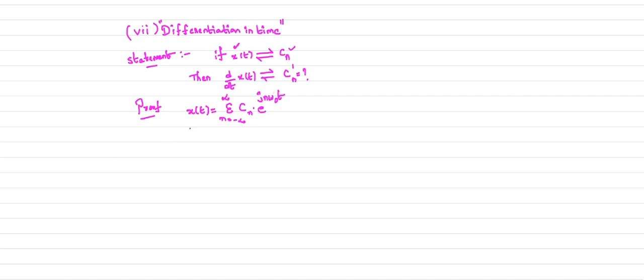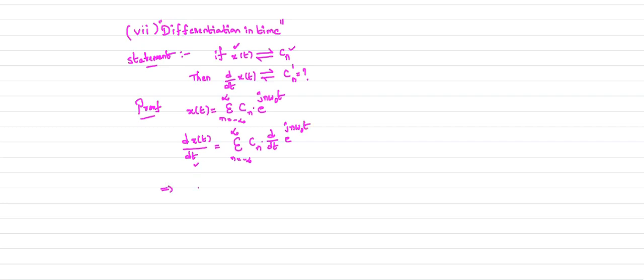Now if you differentiate the signal x of t both sides with respect to t, what will we get? d by dt of x of t is equal to sigma n equal to minus infinity to plus infinity. We are differentiating with respect to t, so Cn is constant. When we differentiate with respect to t, n is constant. So d by dt of e power jn omega naught t.